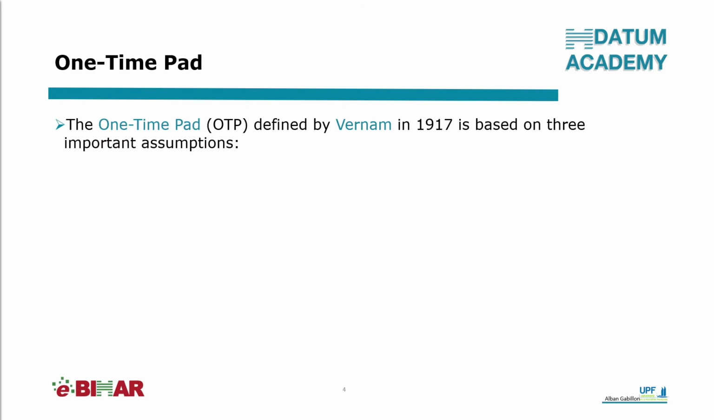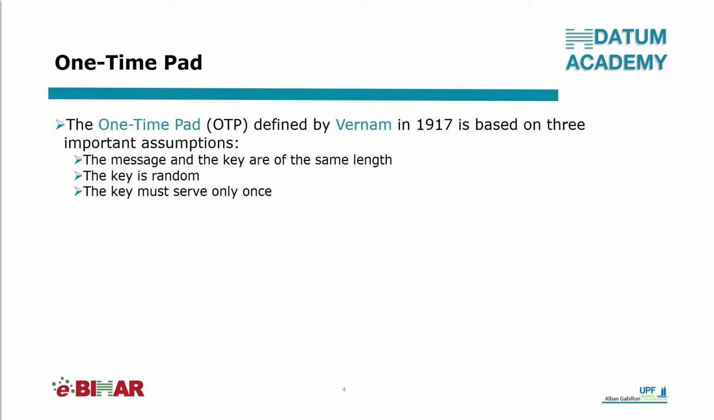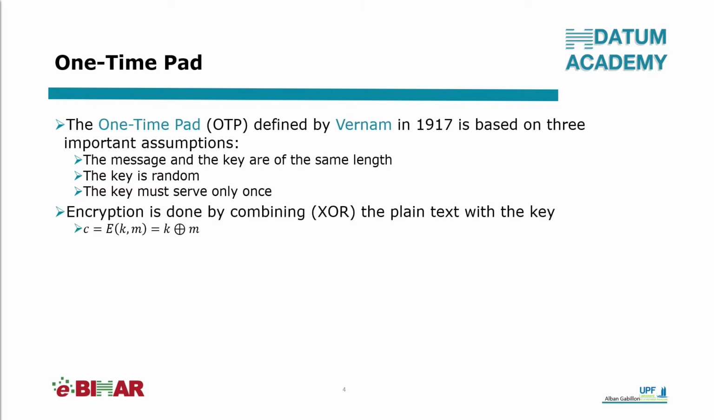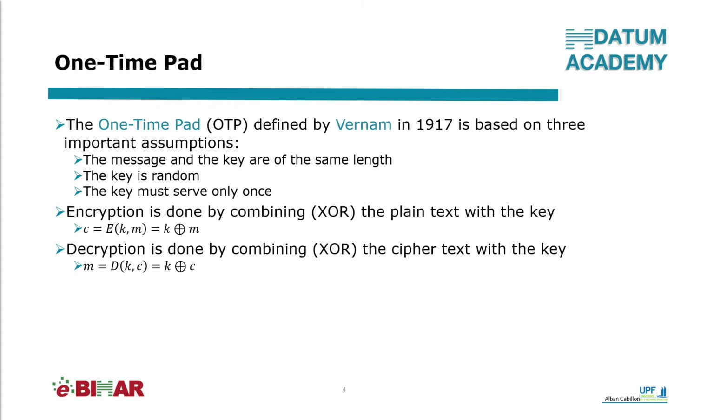The one-time pad defined by Vernam in 1917 is based on three important assumptions. First, the message and the key are of the same length. Second, the key is truly random. Third, the key must serve only once. It must never be reused. Encryption is very simple. It is done by combining the plain text with the key with a XOR operation. And decryption is done by combining the ciphertext with the key with a XOR operation.